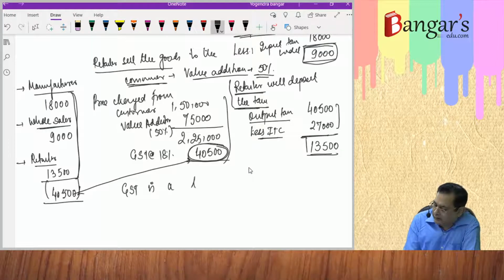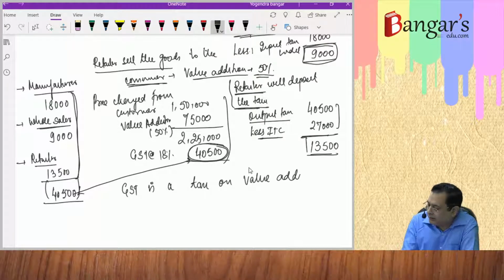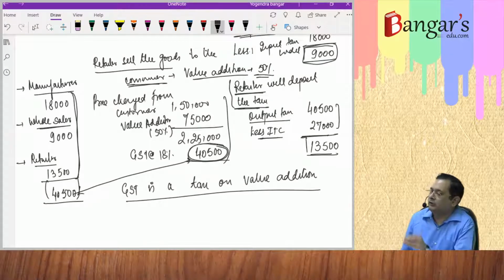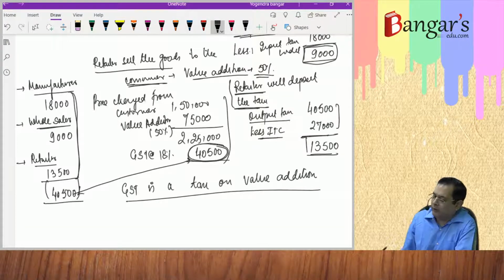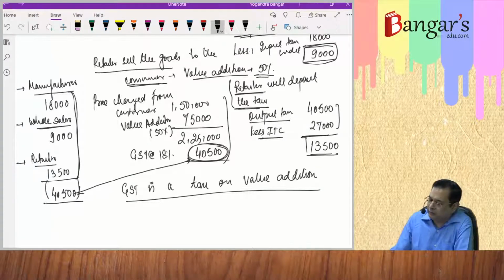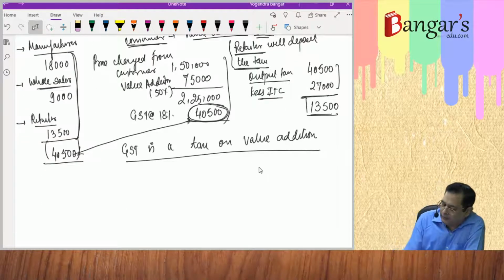So, in this case, GST is a tax on value addition. It is basically a tax on what? Value addition. Manufacturer has made a value addition of 1 lakh rupees, then the value addition was made of 50,000 rupees, and then subsequently 75,000 rupees. So this is basically a tax on value addition. How is it possible?